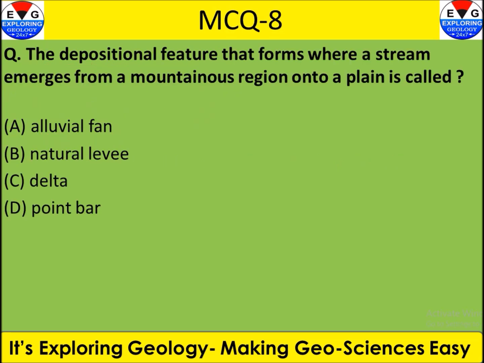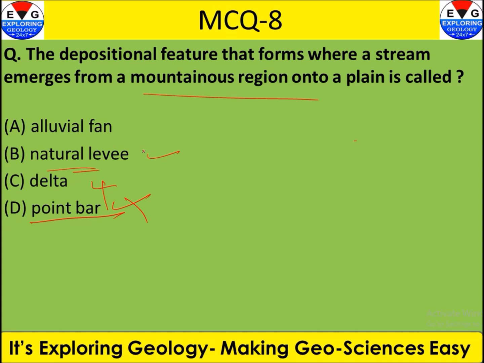Okay, let's move forward. Here the question is talking about the depositional feature that forms where a stream emerges from a mountainous region into a plain. So the feature is alluvial fan, natural levee, delta, point bar. Okay, in previous video I explained this point bar, so this is not the considerable option here. Delta is also not the option here, because delta is formed at the late stage of the river development, when river is meeting the ocean.